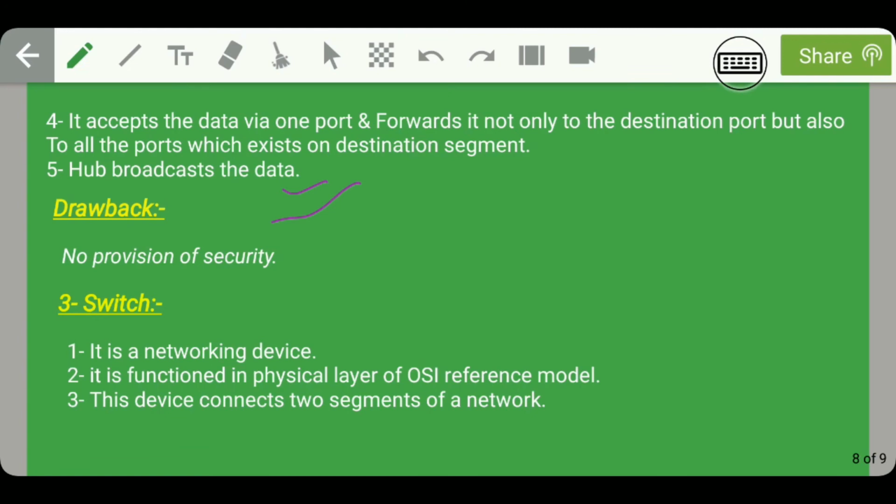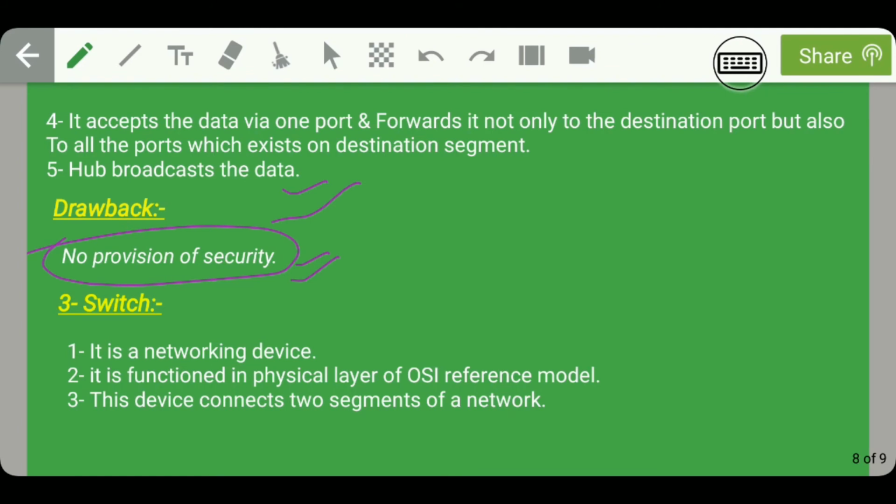But with this functionality, we have a drawback. Guys, whenever we are sending data, it should be confidential. That is, if it is sent to node 4, then it should reach only node 4. But here it is being received by node 4, node 5 and node 6. So the main drawback of using a hub in a network is that there is no provision of security.